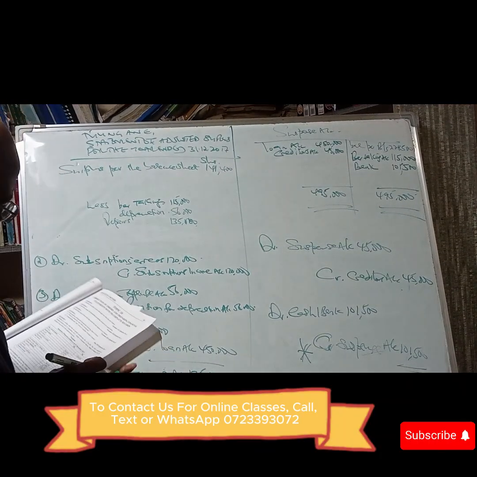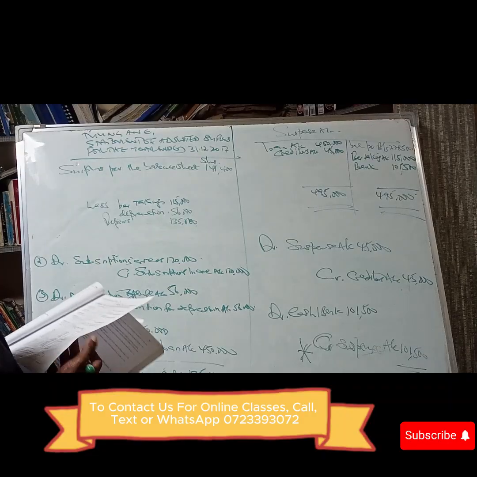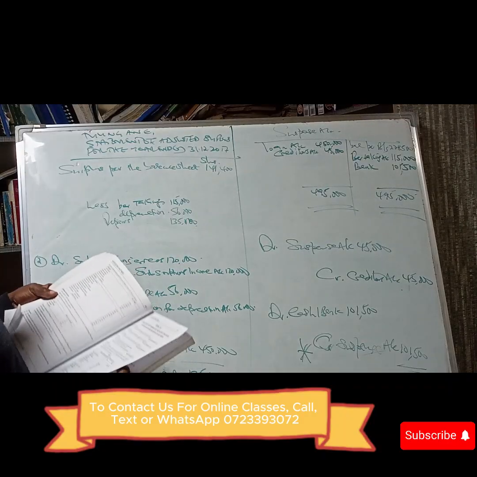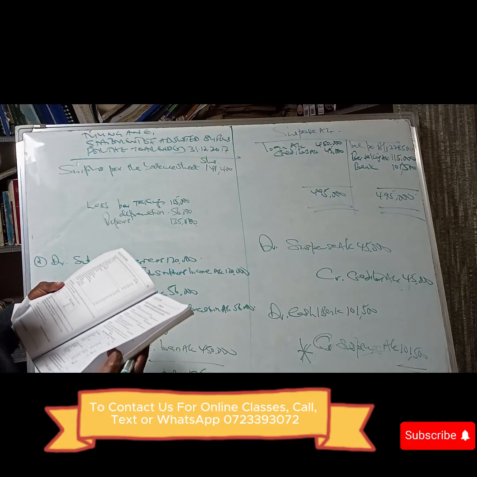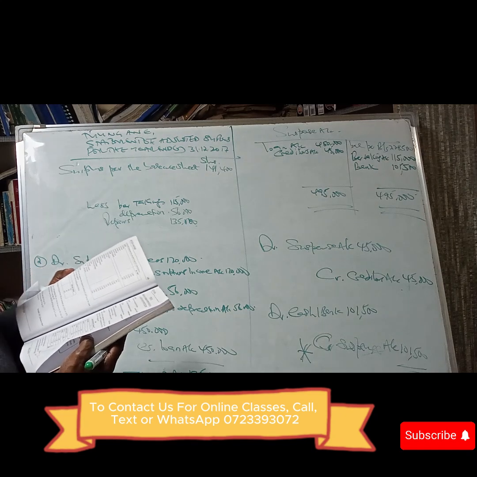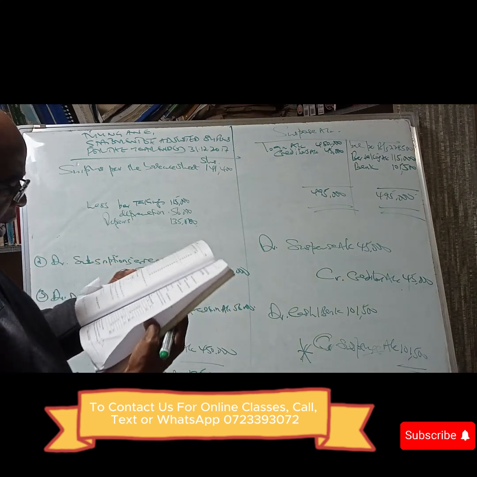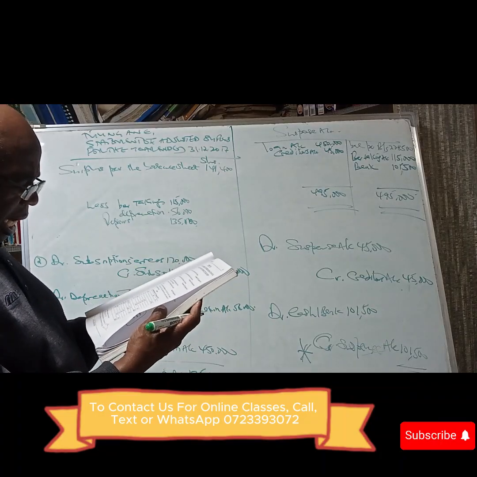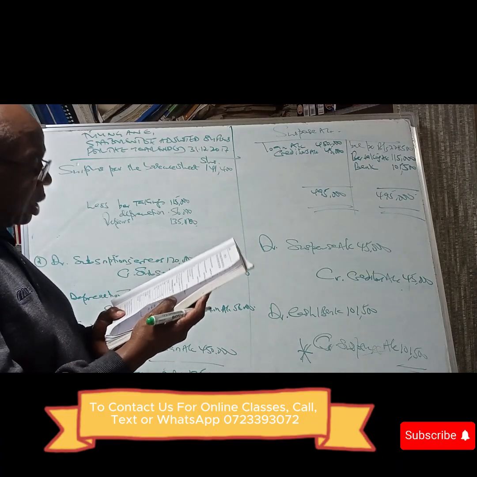But remember, we had incomes, additional information number 2. 600 members had not paid their subscriptions as at the 31st of December 2017.